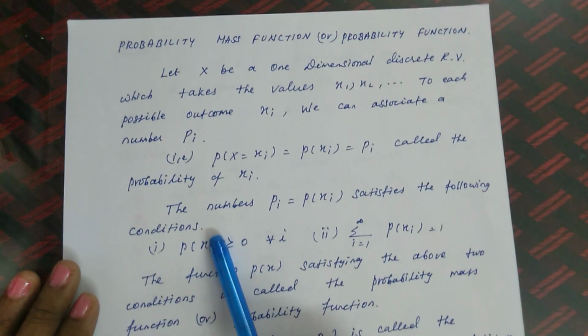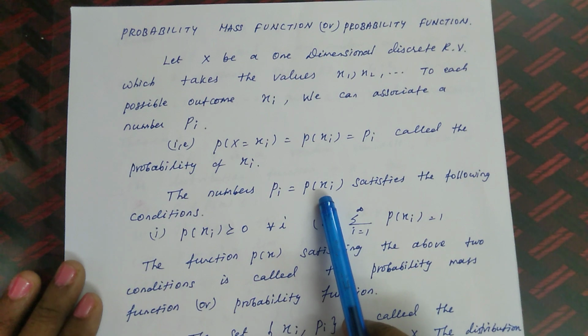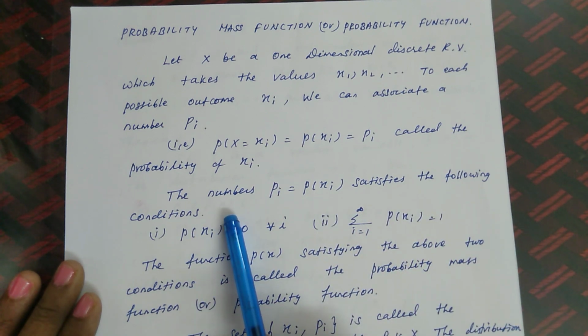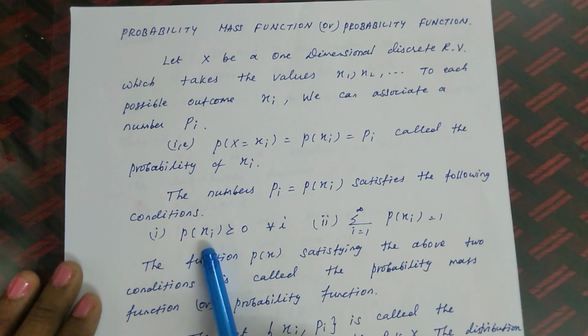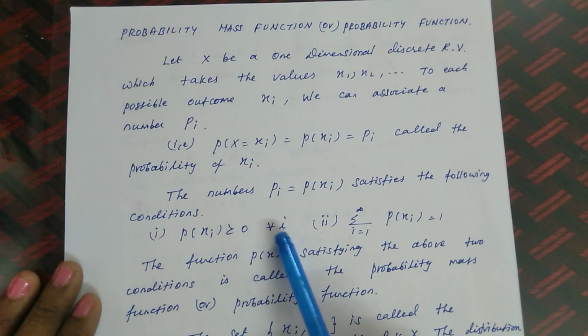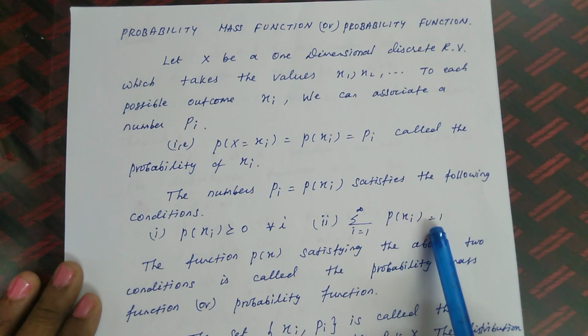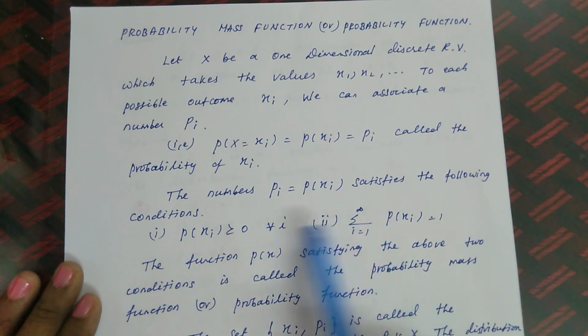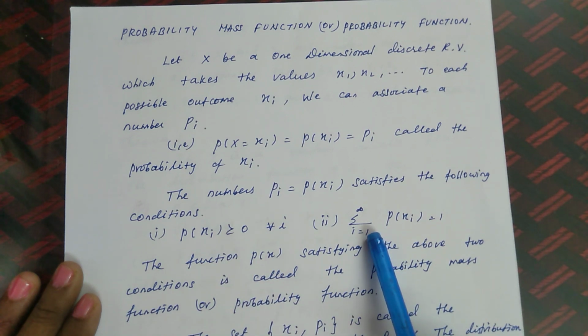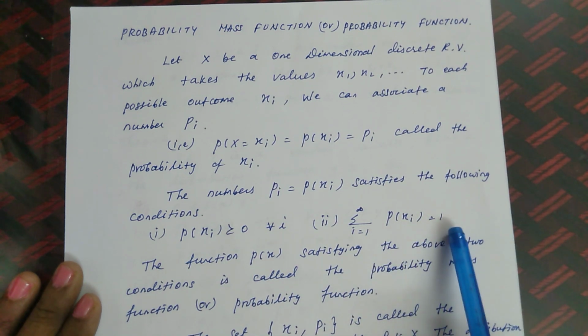The numbers Pi equal to P of xi satisfy the following conditions. The first condition is P of xi greater than or equal to 0 for all i, and the summation from i equal to 1 to infinity of P of xi is equal to 1.